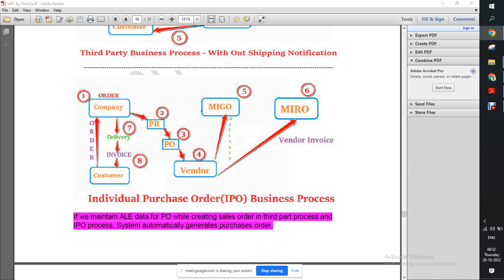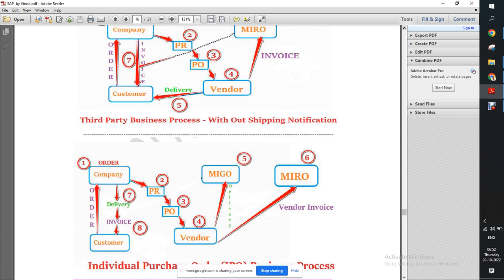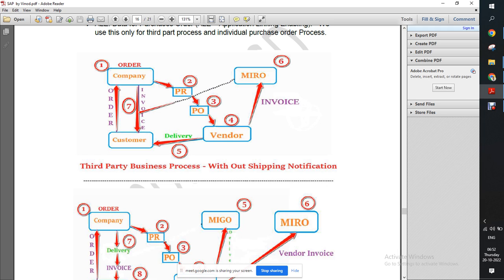But see, there are some scenarios where the company is not creating delivery. Suppose for a bullet and those all, if you go to the shop, they will not give you immediate delivery, correct? They will take 6 months or 1 year.